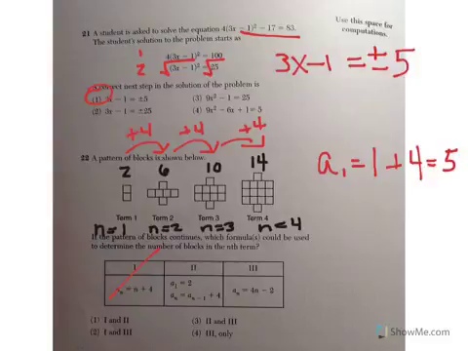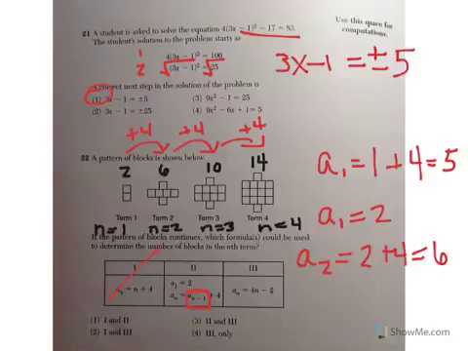How about number 2? A1 equals 2. That says that your starting value is 2. Your first term has to be 2, that's right. And then from then on, to find a of 2, remember, this a sub n minus 1 just means take the term before it. So take your 2 and add 4. That gives us 6. So that works for A2.